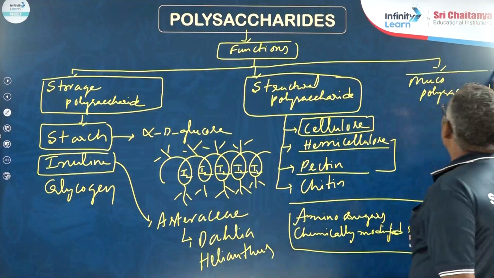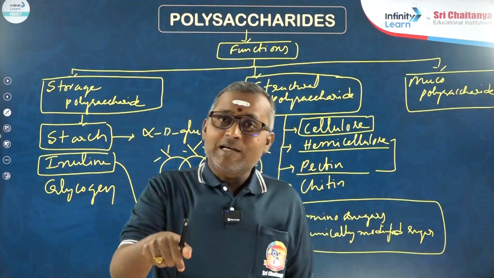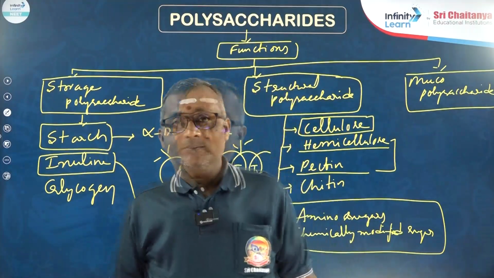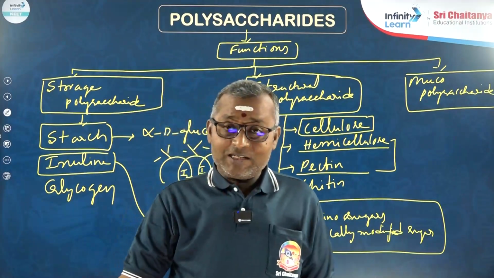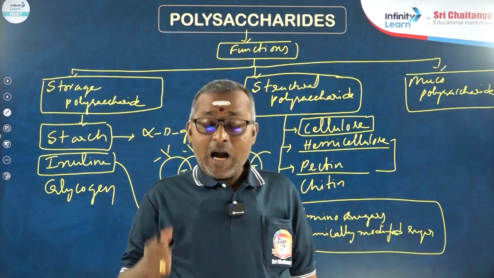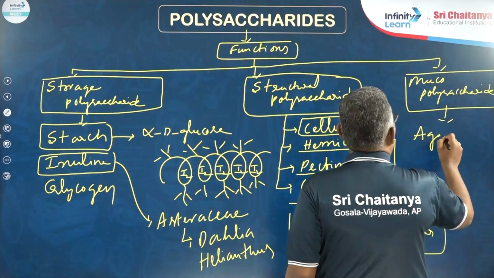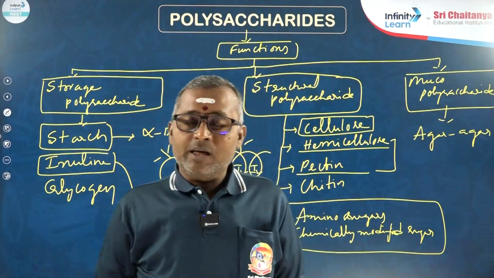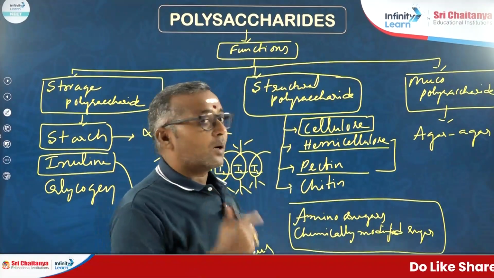The last one is mucopolysaccharides. Mucopolysaccharides are heteropolysaccharides with high molecular weight. They have building blocks like galactose, sometimes arabinose is also present, mucinic acid is also present, polysulfate esters are also present. So these mucopolysaccharides are heteropolysaccharides with high molecular weight. The best example, agar, is present in red algae. It is a polysulfate ester, red algae containing agar-agar.